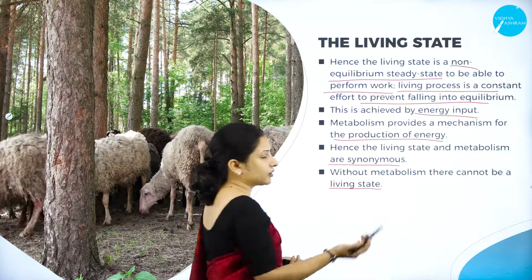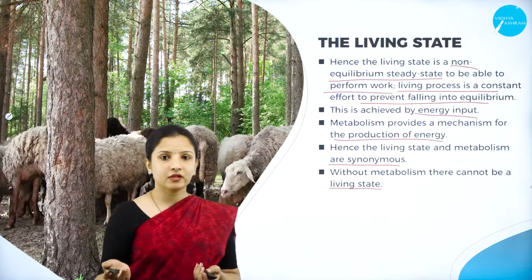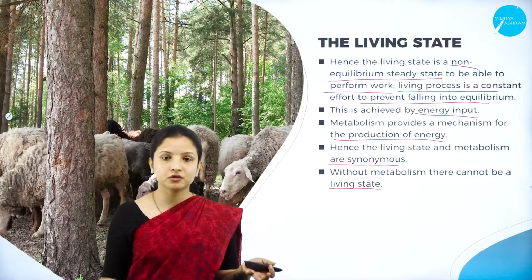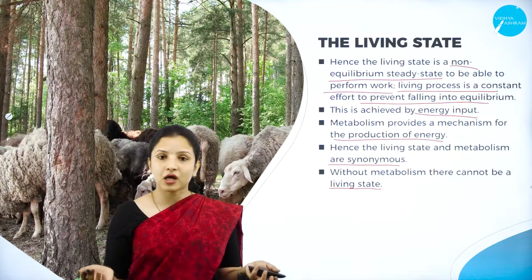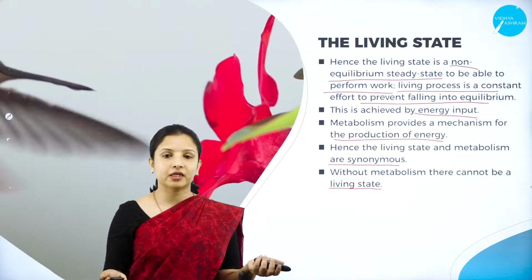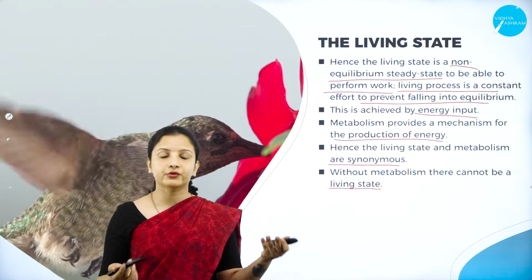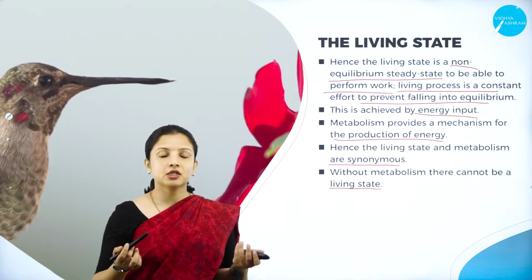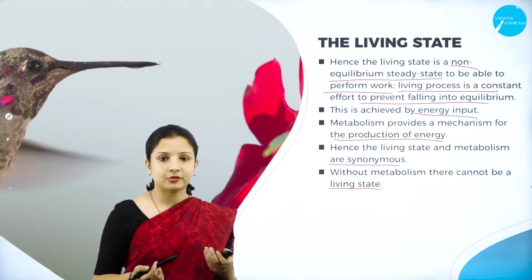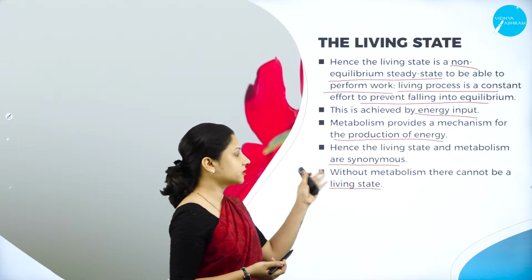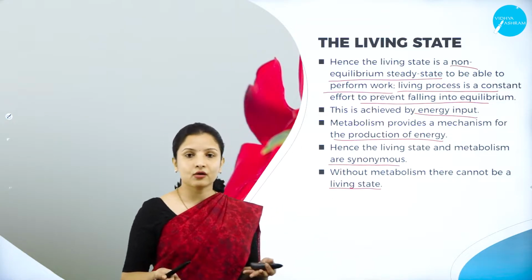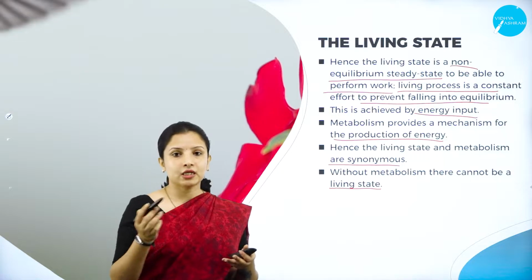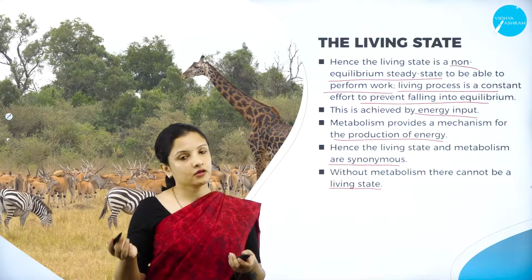What will happen if metabolism is not there? Nothing will be produced. For example, glucose will not be produced, nor might the production of hormones take place correctly. So imagine if glucose is not produced and hormones are not produced correctly, what might happen, right? It will lead to a lot of complications in that particular individual. So therefore without metabolism there cannot exist a non-equilibrium steady living state of an organism.